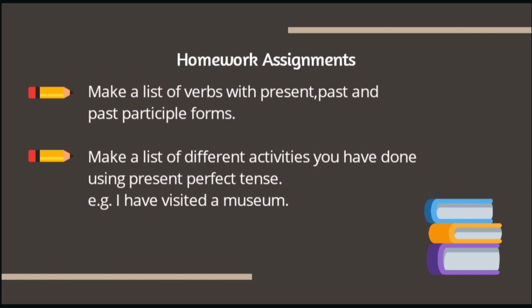So unless you know the correct past participle form, you cannot use it in any sentence. Also pay attention to the spellings. Sometimes we double the last consonant in few verbs, or we may be omitting certain letters. So do this activity, it is really very important.